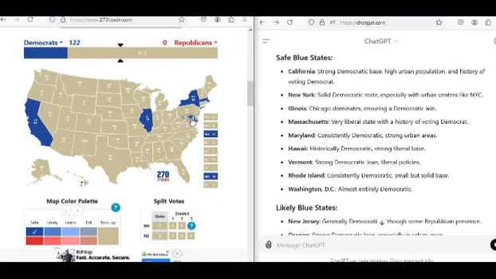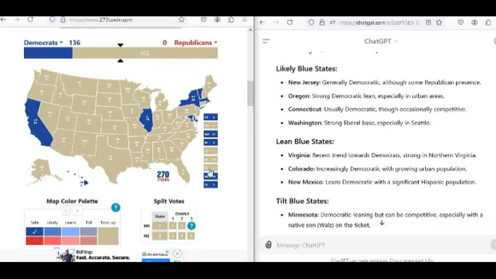Baltimore is a dung heap driven to the ground by Democrats, and yet they still reward them with votes. These people, I hope they wake up someday, because that's weird. Anyway, Vermont, as well as Rhode Island, again, big surprise there, as well as Washington, D.C. Again, another big surprise there.